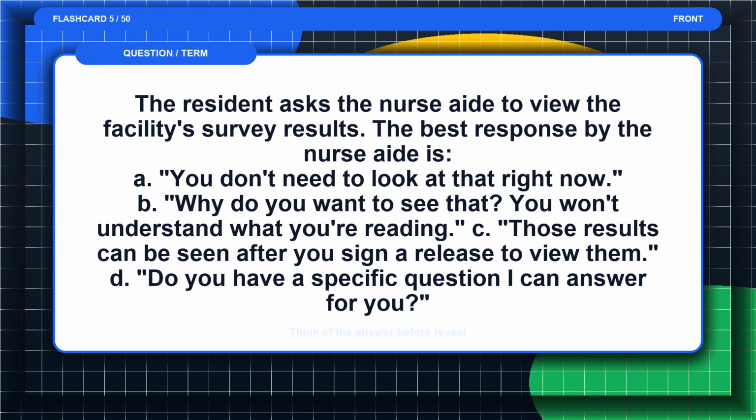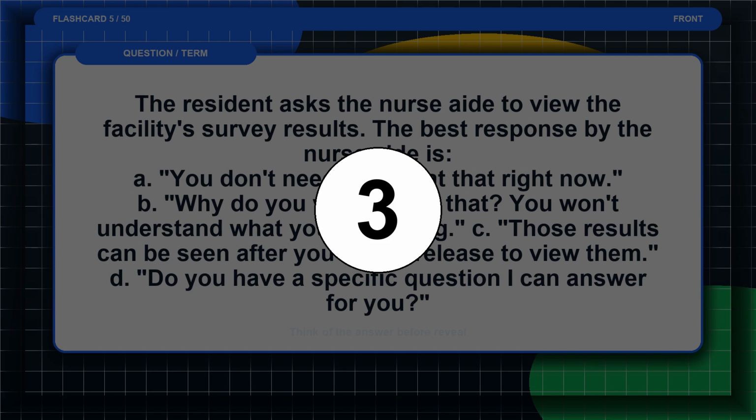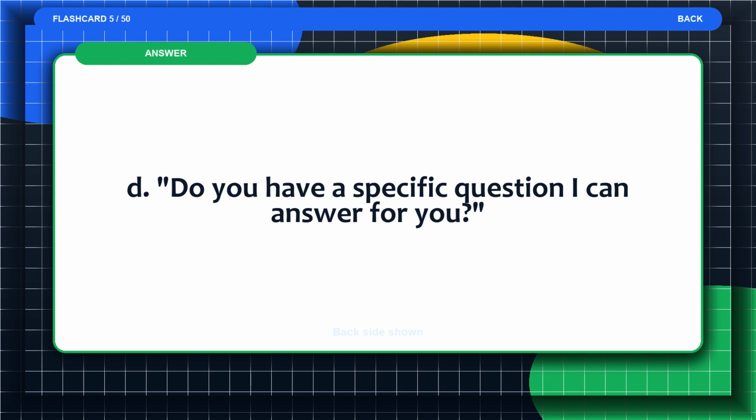Flashcard 5. The resident asks the nurse aide to view the facility's survey results. The best response by the nurse aide is A. You don't need to look at that right now. B. Why do you want to see that? You won't understand what you're reading. C. Those results can be seen after you sign a release to view them. D. Do you have a specific question I can answer for you? Think of the answer before the reveal. The answer is D. Do you have a specific question I can answer for you?